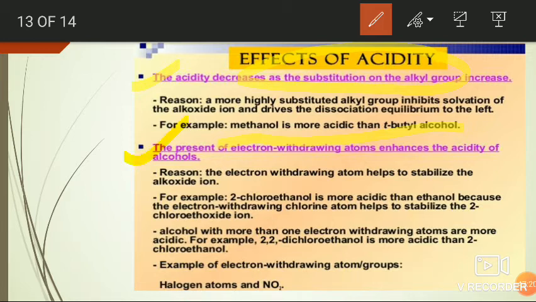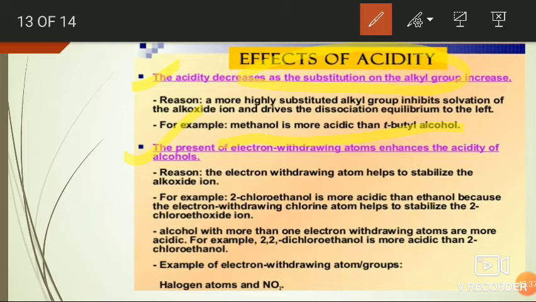The next factor influencing the acidity is the presence of electron withdrawing groups.